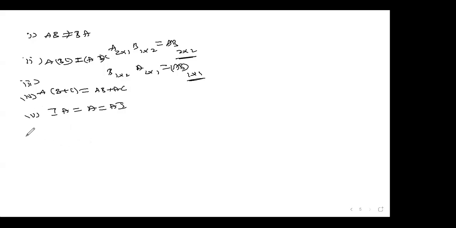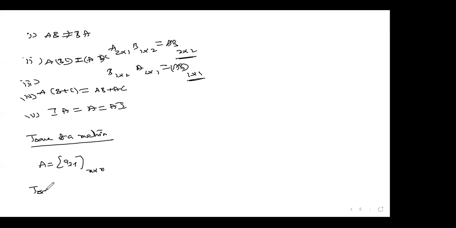Now one point we missed. Trace of a matrix means the sum of the principal diagonal elements. Suppose A is an n by n matrix with elements Aij. What is trace of A?